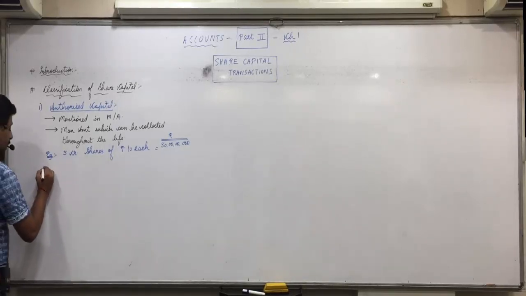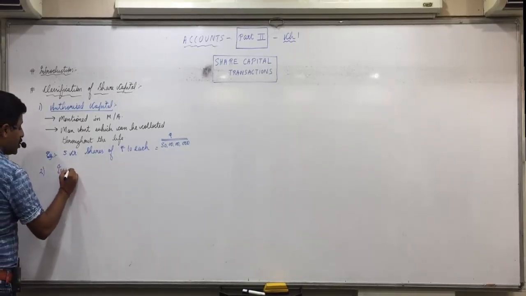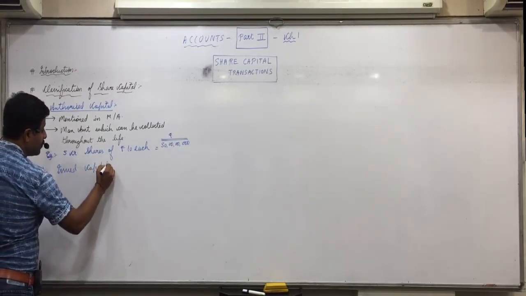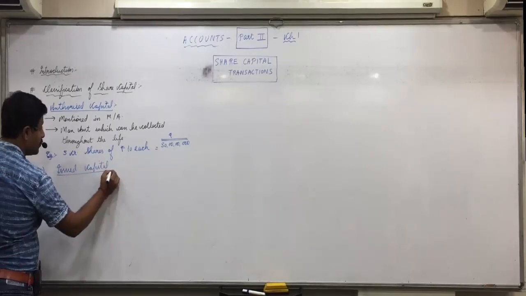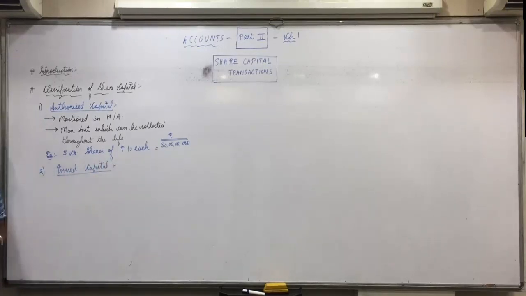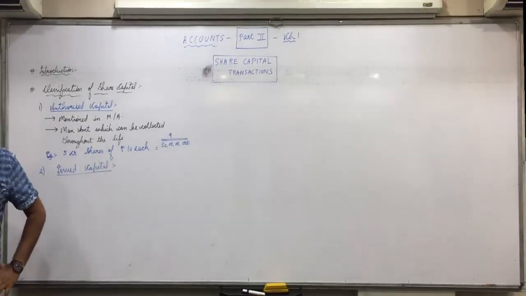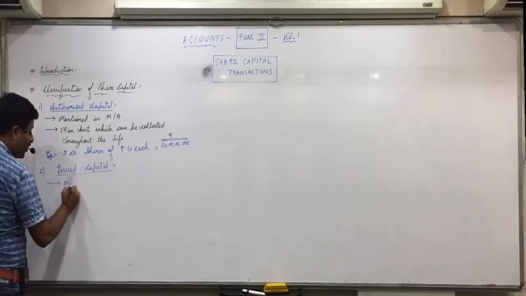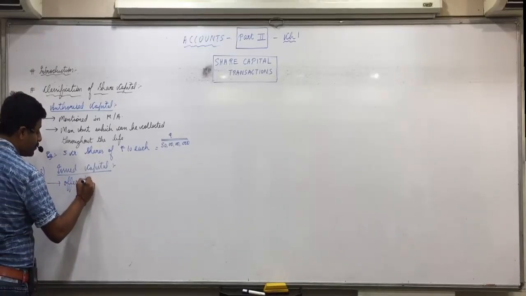Now, second is issued capital. Now, what is issued capital? Be attentive. Issued capital is the one which is offered to the public.